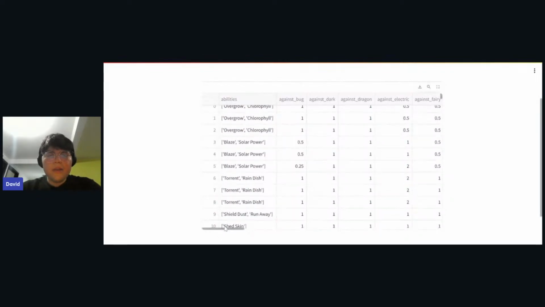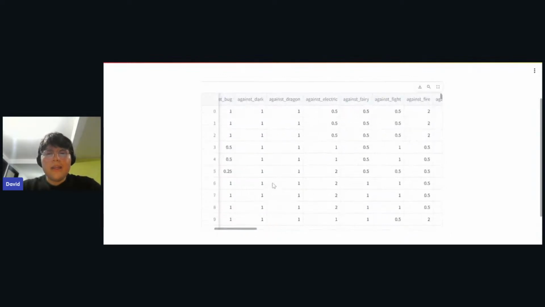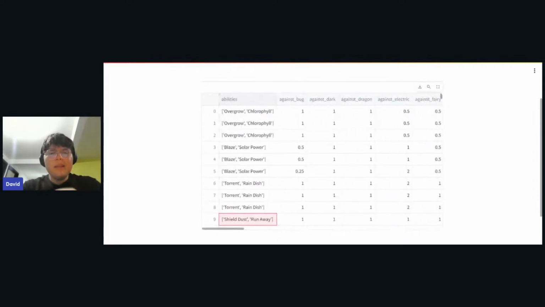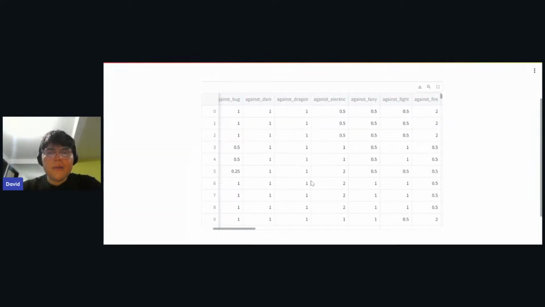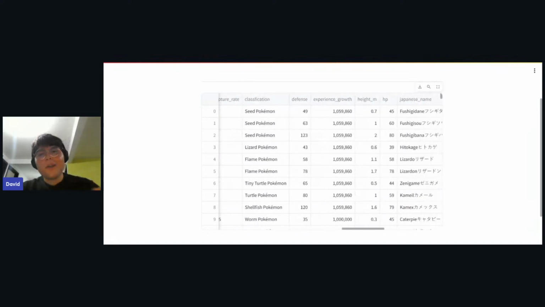We can see the abilities, for example overgrow, and how they work. We have against bug, against dark, against dragon, for each one of the abilities of each Pokemon, and how they work against each kind of Pokemon that we have.